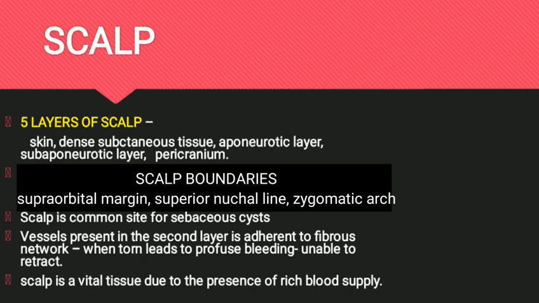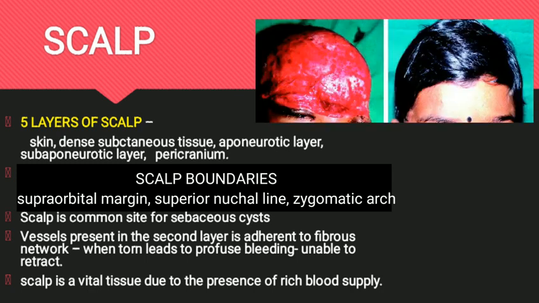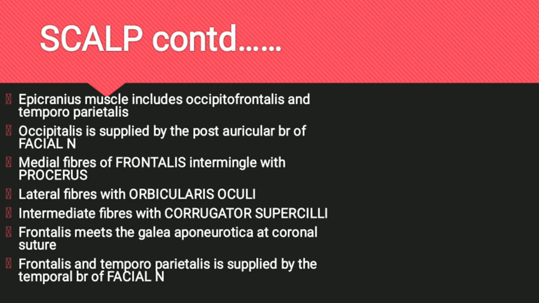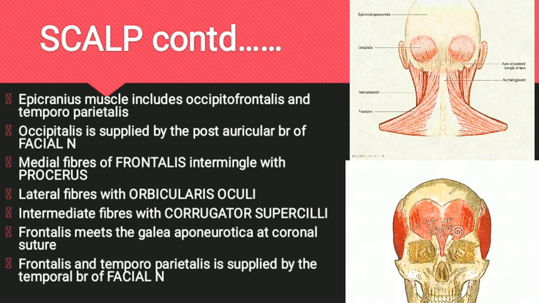The tissue contains rich blood supply, which ensures its vitality. So when it is torn or avulsed, it can be replaced and stitched, which will heal with little loss from sloughing. The third or the aponeurotic layer contains the epicranius muscle of the scalp.